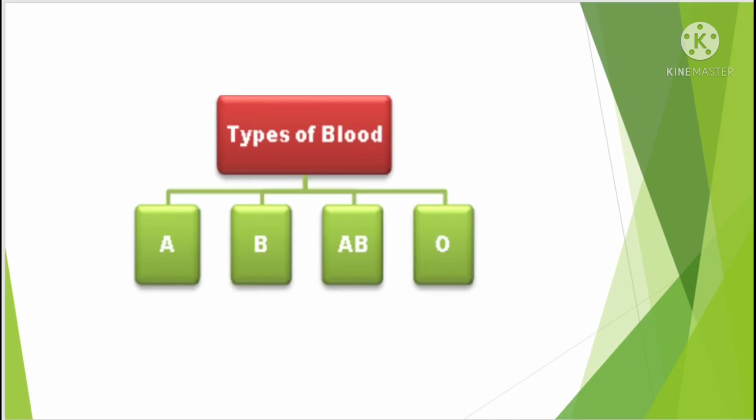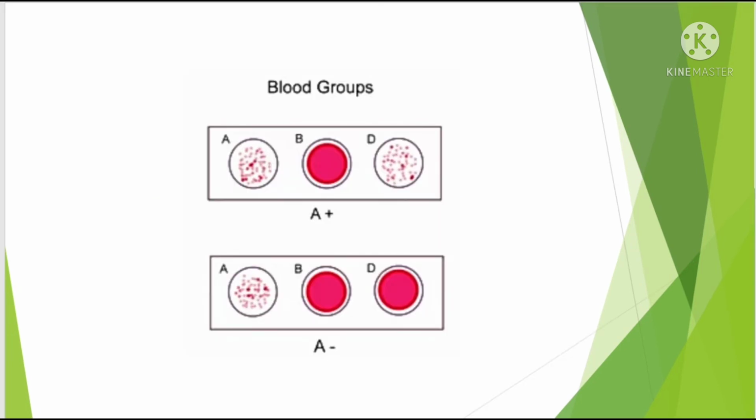This is the picture of blood groups. How many types of blood groups? There are four types: group A, group B, group AB, group O. This is the picture of blood group A positive, A negative. How do they identify it in the lab? See the first picture, A positive. What is the second picture? A negative.